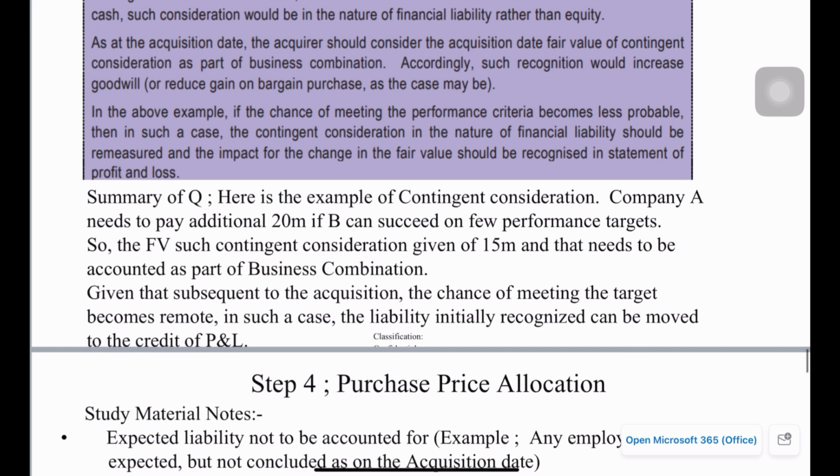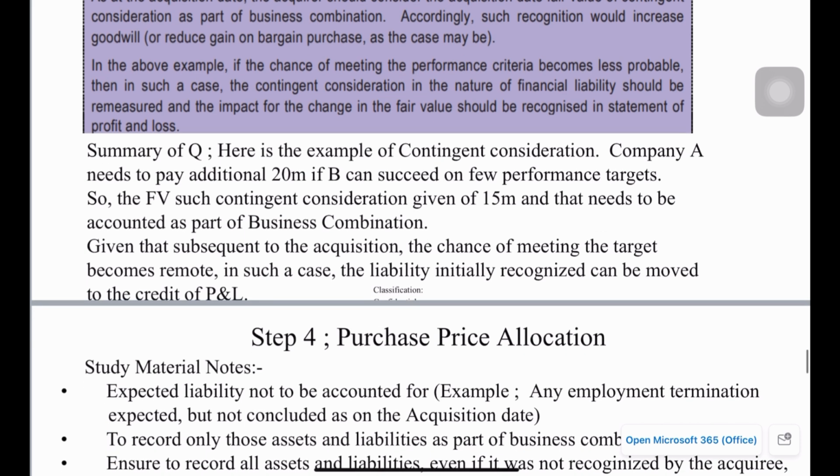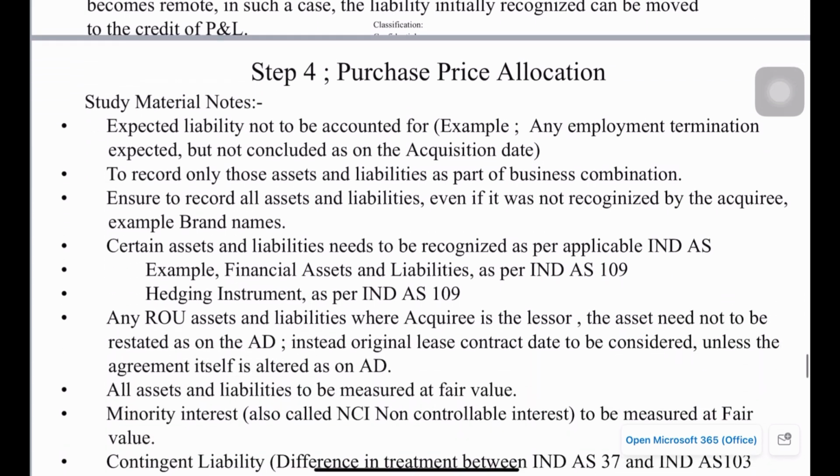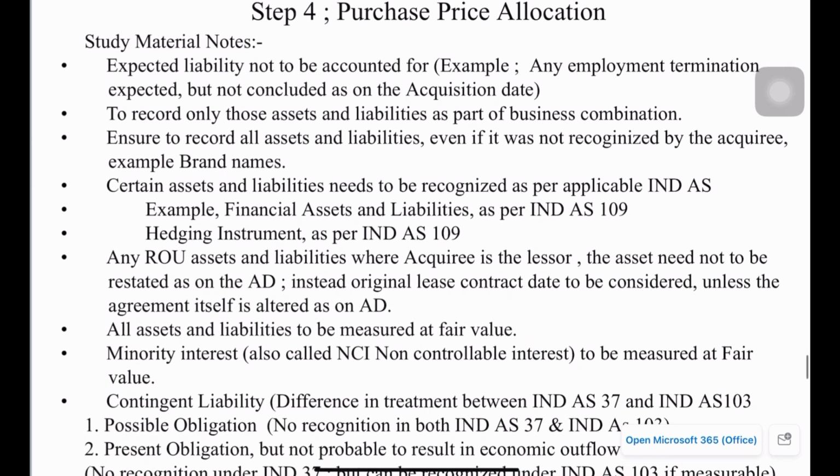But post business combination, it is given that this liability is no more required. When it is concluded that this liability is no more required, it can be credited back to P&L. But at the time of acquisition, this 15 million needs to be accounted as a liability. Done. Okay, then purchase price allocation.